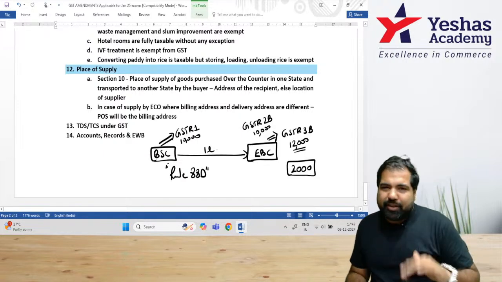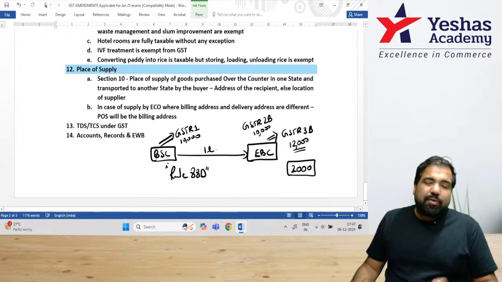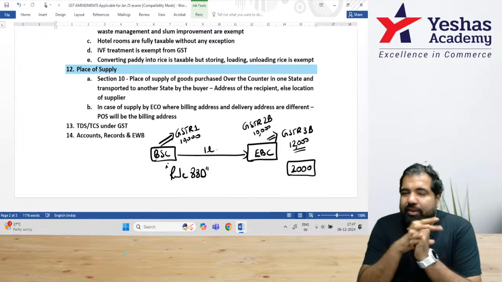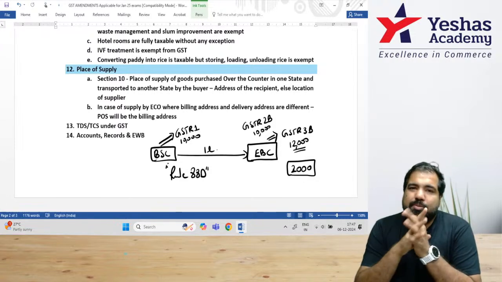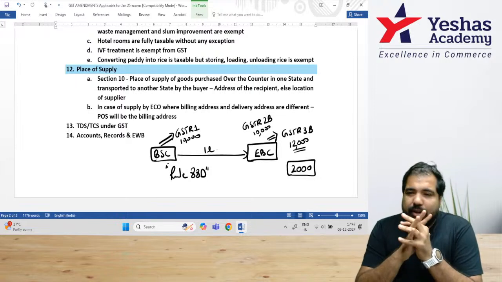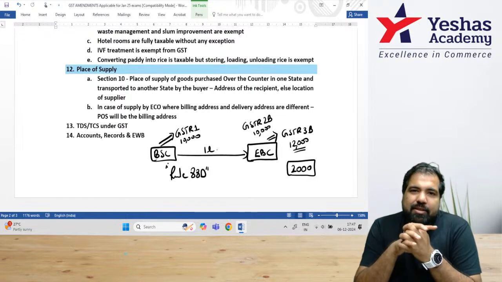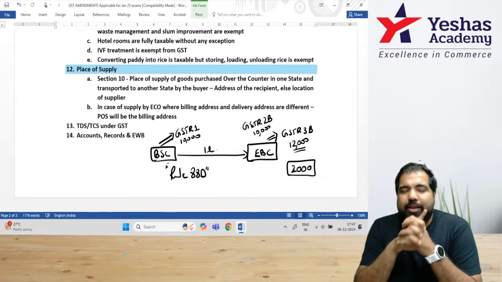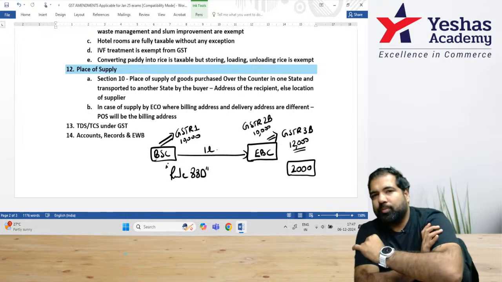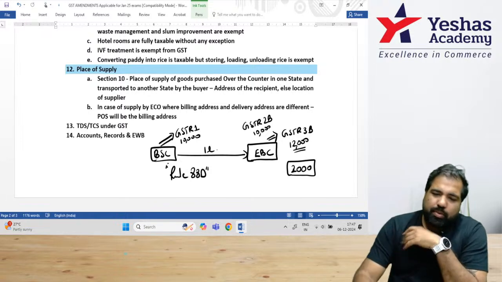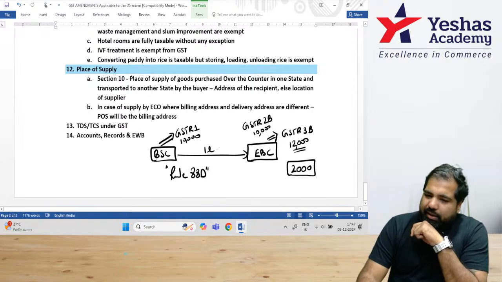And this rule applies only when there is a mismatch. The government says we've spotted a mismatch. Now you have two options. Either within the next 7 days, you explain to us how this mismatch has happened, and you have to explain it convincingly. And if you can't explain it within the next 7 days, then you will have to pay this difference. So one of the two you will have to do. Otherwise, they can levy interest on you on this 2000 rupees. This is called Rule 88D.